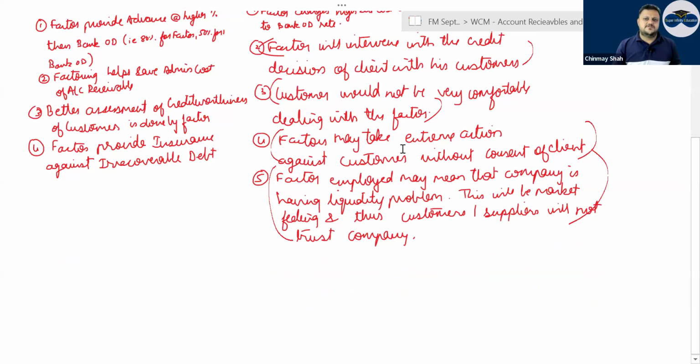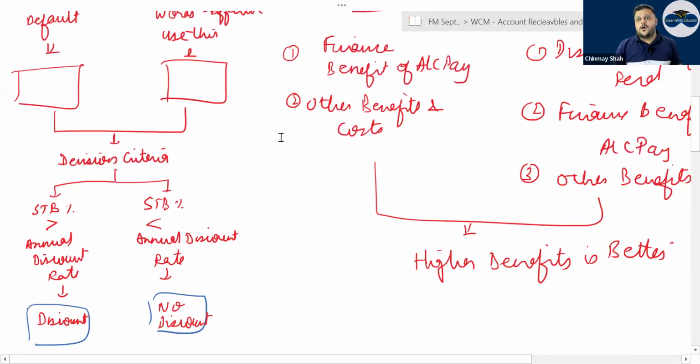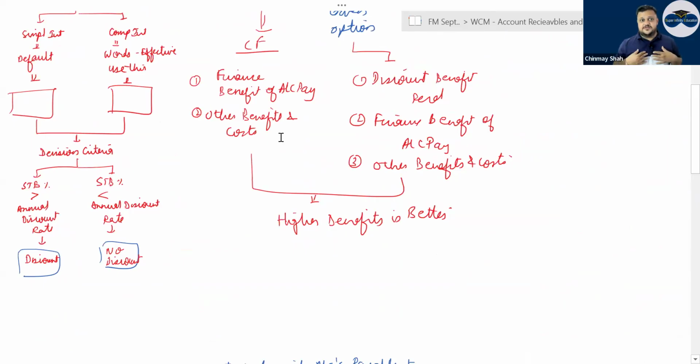Now, account payable management, right? Oddly enough, I'm telling you, my prediction in the paper: account receivable does not come up, account payable will come up. Because honestly, more popular is account receivable and factoring and all that, but less popular is account payable. I'm telling you, you will not be able to judge whether the question is for account receivable or account payable. You might say it with a lot of confidence, but when it comes up in the exam, a lot of students I've seen are not able to judge at all what this question is. Tell me, account receivable or account payable.